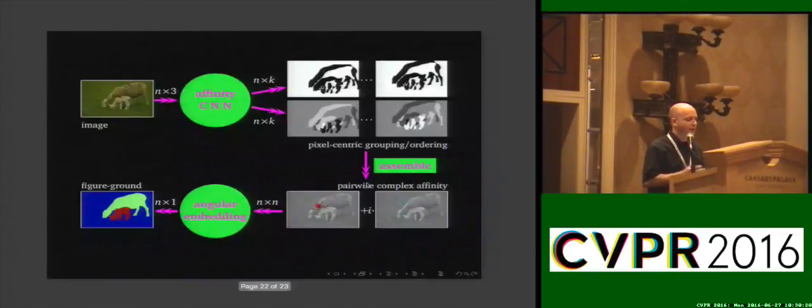So the entire system together looks like this. We have an image, we pipe it through this affinity CNN that predicts these probability maps. They're assembled into a complex valued affinity matrix, which is piped through angular embedding to give us a figure ground and image segmentation.